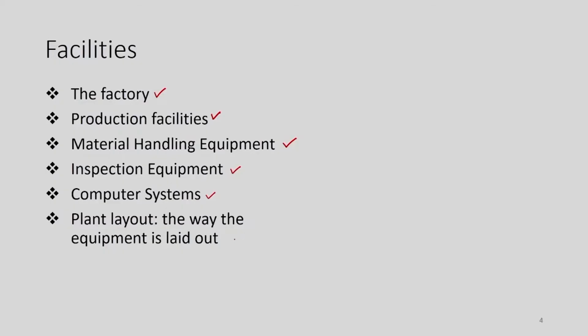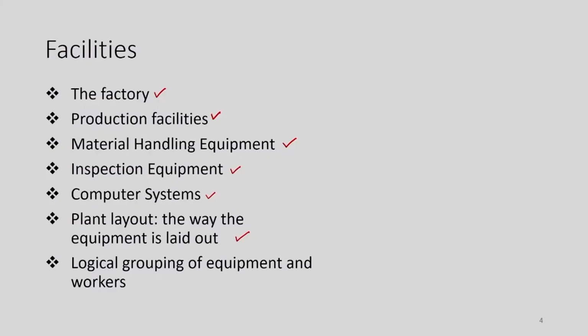The next point of the facility is the layout. So, layout is not a physical term, it is a general term, but the way equipment are laid out on the shop floor, that we call the layout, the plant layout. So, how are these layouts developed? The layouts are developed by applying certain logic.